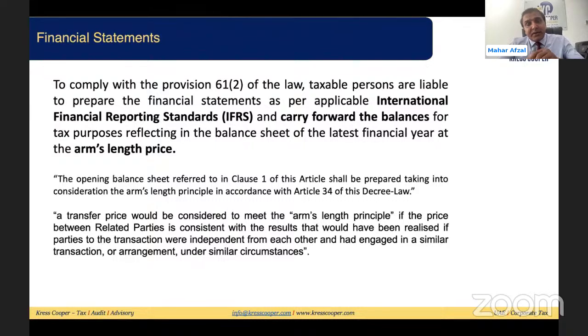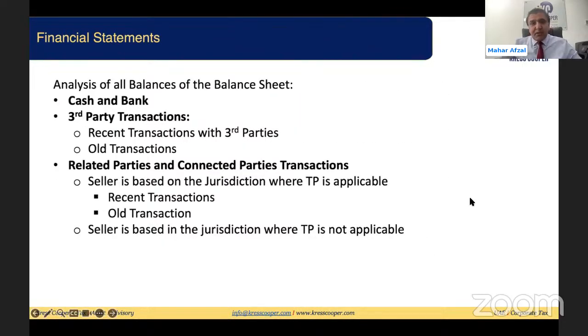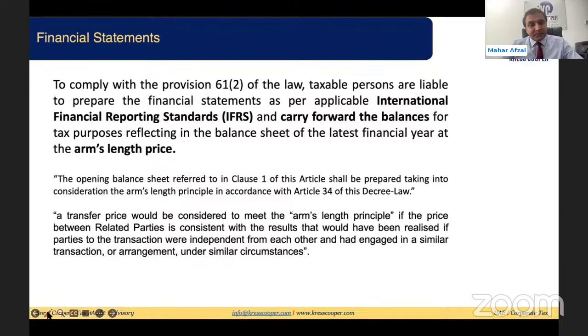So what is transfer pricing? It has been defined in the corporate tax guide. They have given the arm's length price, and defined it in the guide. They say a transfer price should be considered to meet the arm's length principle if the price between related parties is consistent with the result that would have been realized if the parties to a transaction were independent from each other or had engaged in a similar transaction arrangement under similar circumstances. It means if you were dealing with a third party, whatever price you would have charged the third party, the same price would be applicable for a transaction with any other party. This is the arm's length principle.